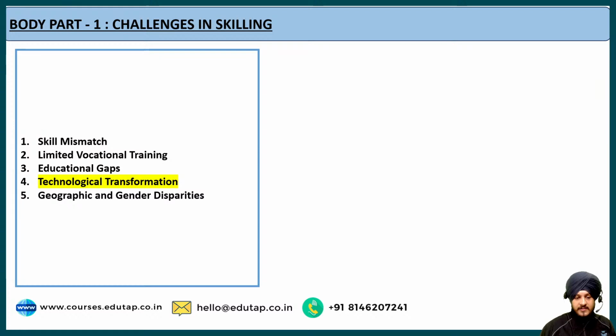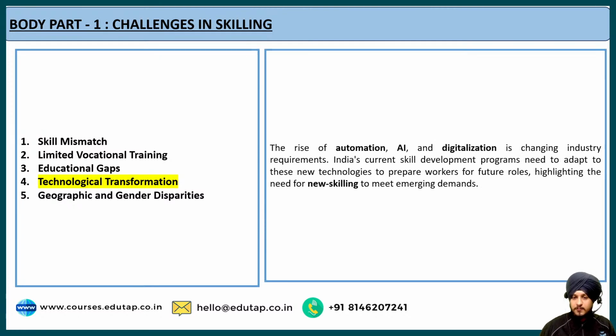The next point is regarding technological transformation. This point is very easy to understand, and it says that because of the rise of automation, AI and digitization, there are changes in the market demand for different types of jobs. India's current skill development programs need to adopt these technologies so that they can prepare the workers for future roles. Fine. So what do we need? We need upskilling and apart from that, new skilling also, so that we can meet the demands of the emerging markets.